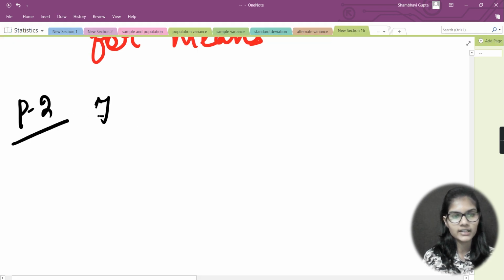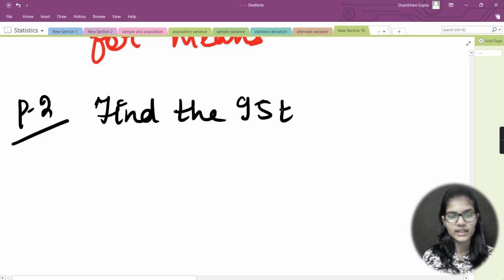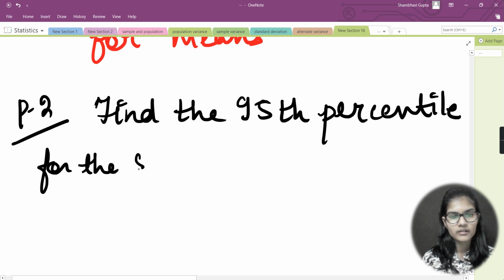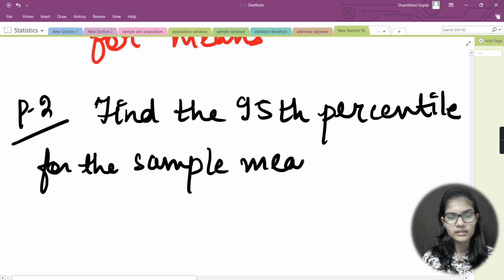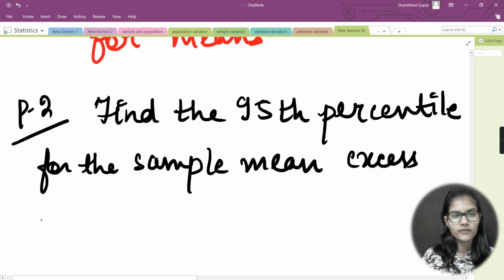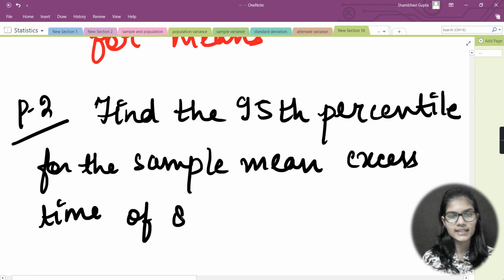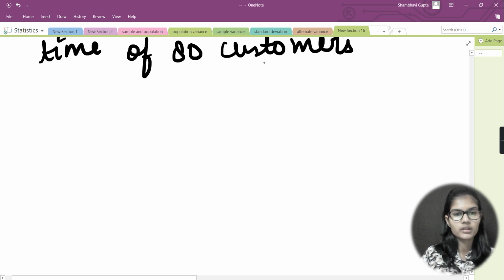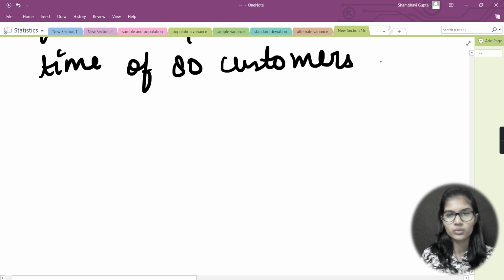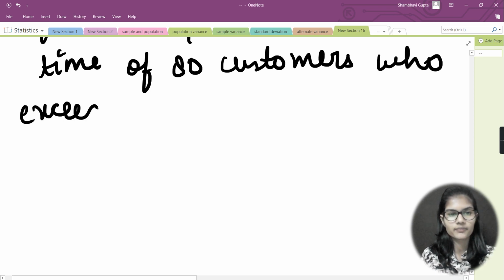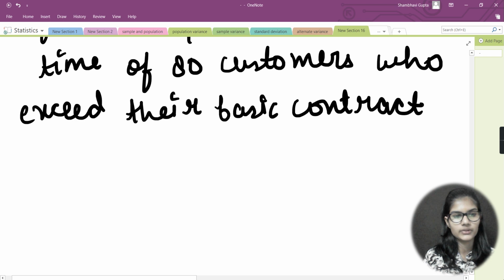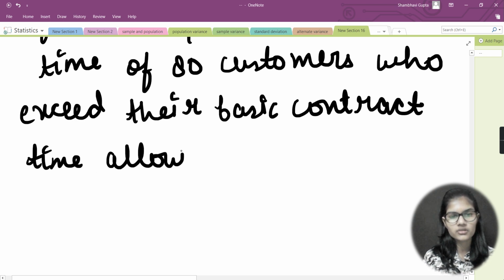My problem 2 is, let's say, find the 95th percentile for the sample mean excess time of 80 customers, who exceeded their basic contract time allowance, and even draw the graph also.